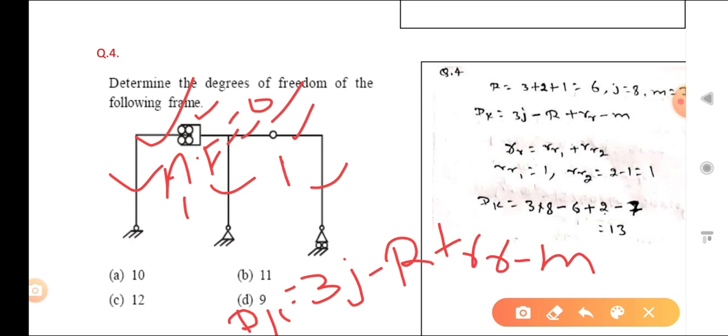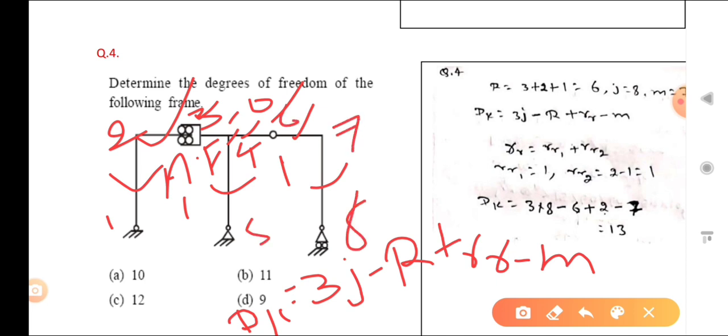So how many r are there? 2, that is 1 plus 1. So Ds is how much? 3m plus r minus 3j minus r. And what is the j? You can find that j is the total number of joints, including hybrid joints also. So that is 1, 2, 3, 4, 5, 6, 7 and 8.